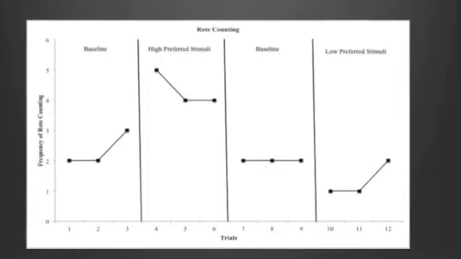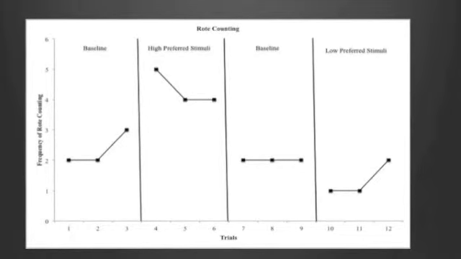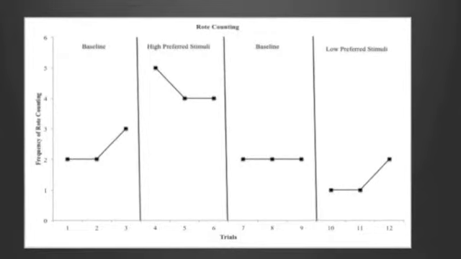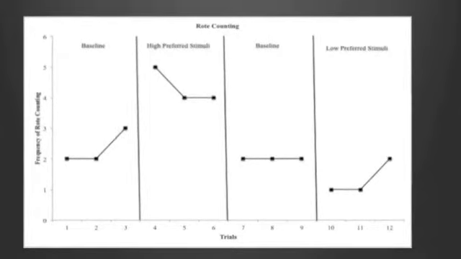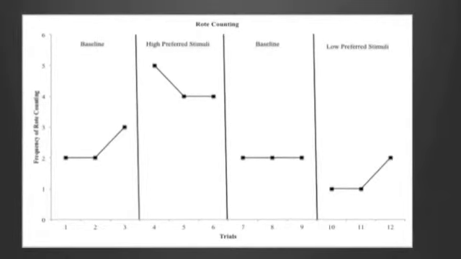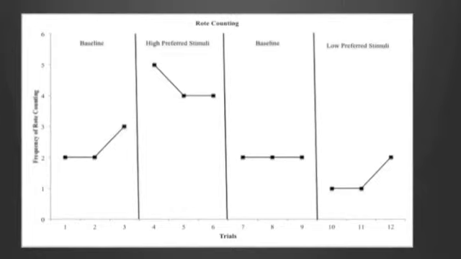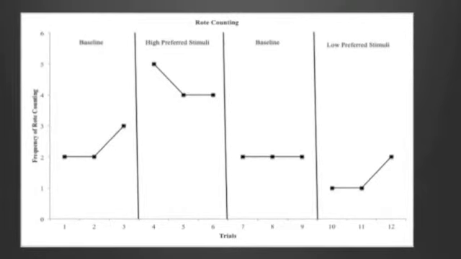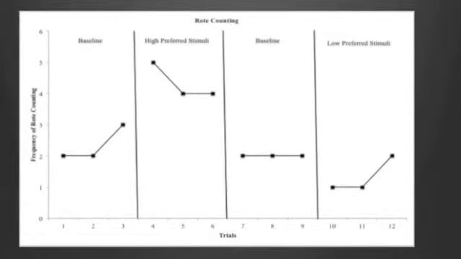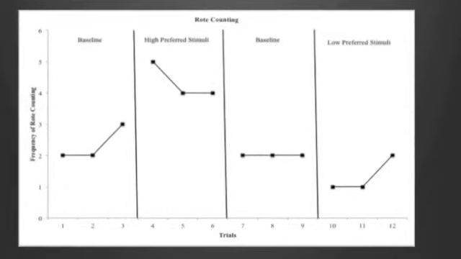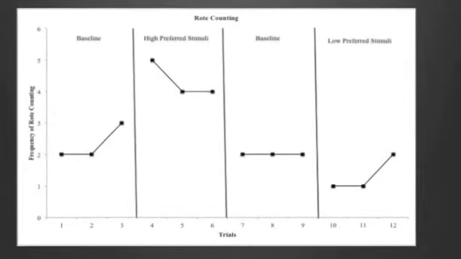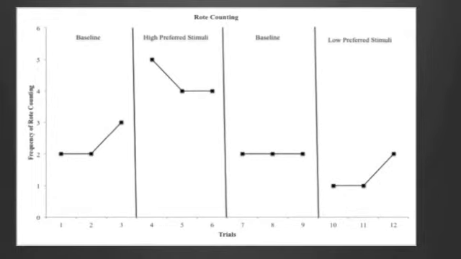In the second baseline phase, the client counted to 10 independently 6 times across the 3 sessions. And then in the last phase, when the lowest preferred stimulus was presented, the client counted to 10 4 times across the 3 sessions. So it can be concluded that the highest preferred stimulus, which was the blocks, as we saw from the previous slide, produced the highest frequency of the rote counting. The lowest preferred stimulus, which was the puzzle, produced the lowest frequency of rote counting.